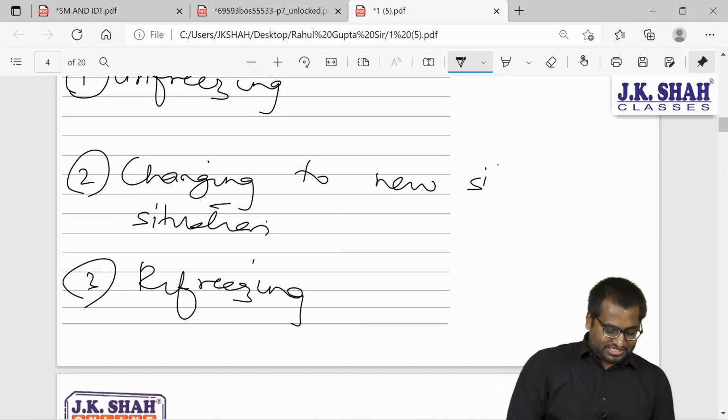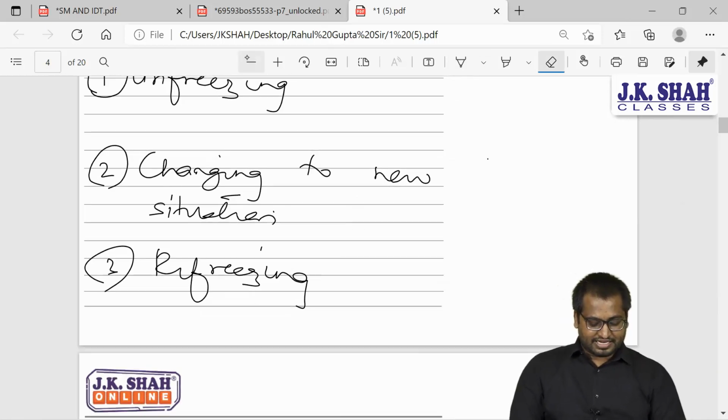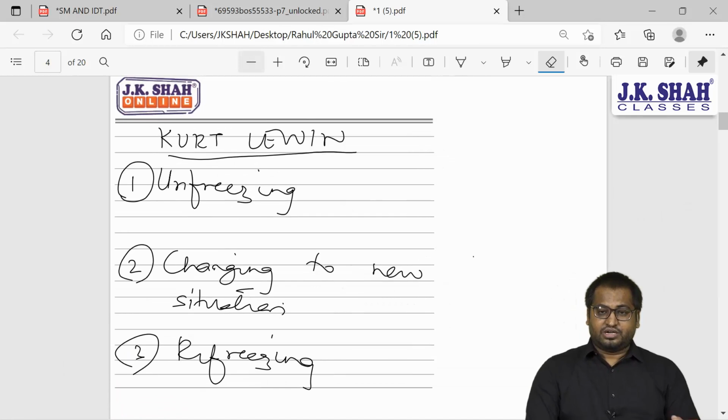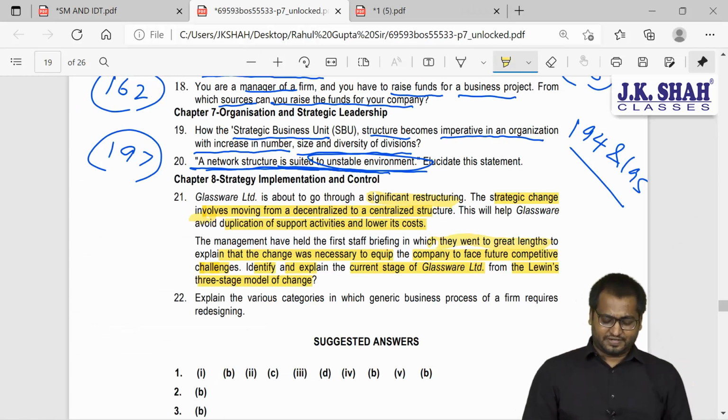So what is the question talking about? The question is asking you, out of these 3 steps, which is the phase the organization is going through?